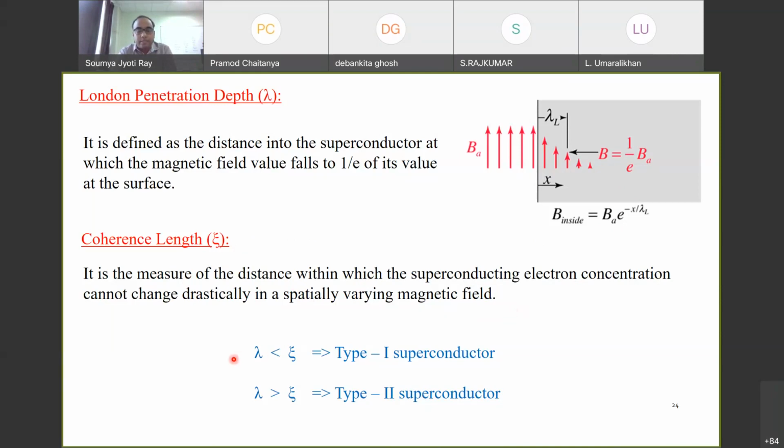Now, a rule of thumb is that if lambda is less than xi, it is called a type 1 superconductor, and usually if lambda is much larger than xi, it is called a type 2 superconductor. So these are two important parameters, lambda and xi. One is called the penetration depth, the other the coherence length. These are commonly used to describe a superconductor.